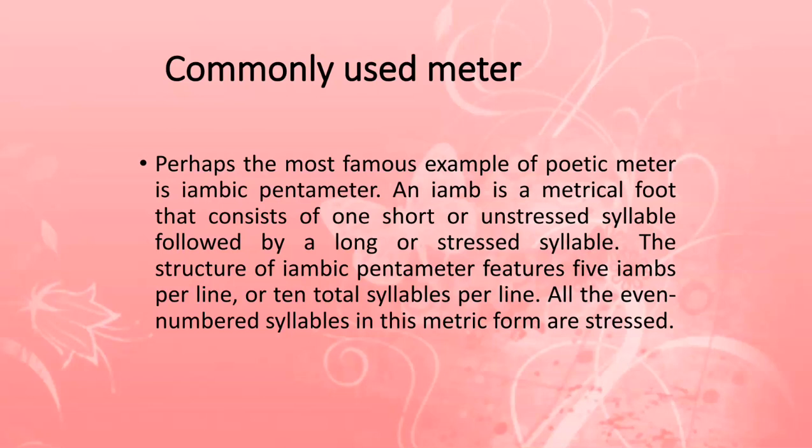Now the structure of iambic pentameter features five iambs, because pentameter, pent means five. So this meter is using five iambs. Five iambs means five feet. Five feet means ten syllables, because each foot has two syllables. So in iambic, we have the first syllable unstressed and the second syllable stressed. So five iambs make pentameter, with ten total syllables in one line. This is called a poem with iambic pentameter.